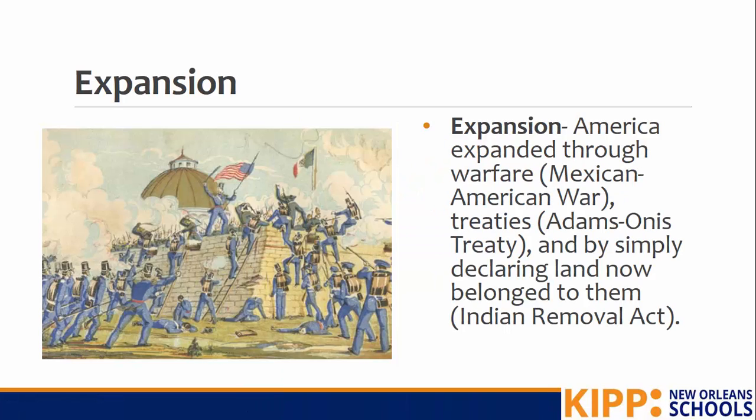America expanded through a variety of ways. Sometimes it expanded through warfare, like the Mexican-American War, and here we have a picture of the Mexican-American War being fought at the Alamo. Sometimes it was fought through treaties, like the Adams-Onis Treaty, or the treaty that led to the Louisiana Purchase. And sometimes America expanded by simply declaring that land now belonged to them, like the Indian Removal Act when those Native Americans were removed from their homelands.